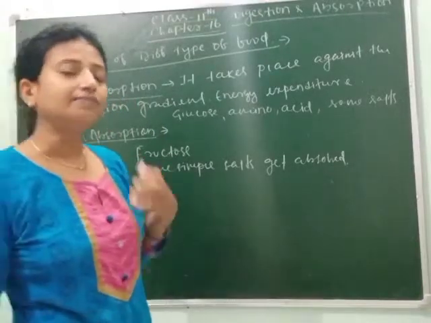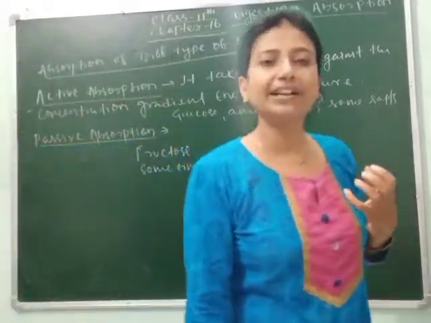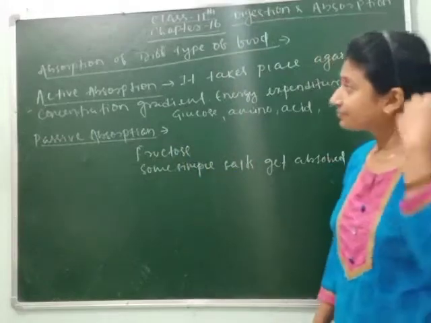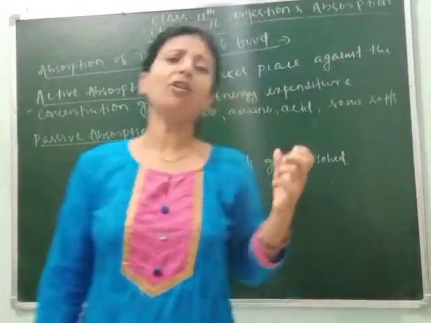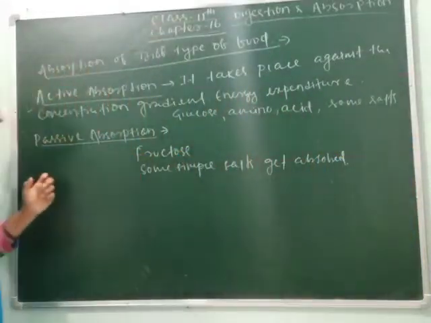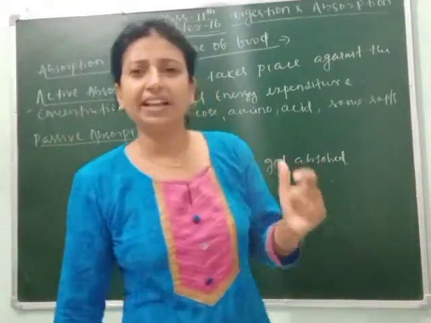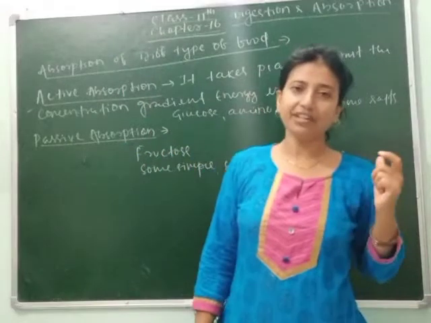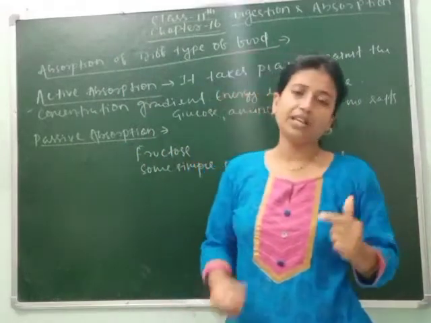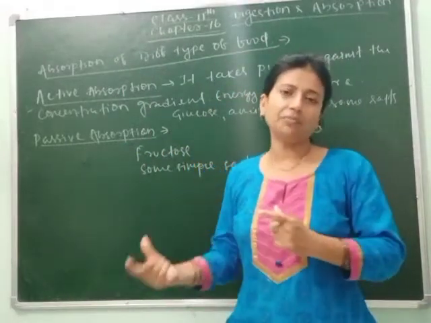As you know, the small intestine is the last site of digestion, and all the digested food gets absorbed in the small intestine. Clear? But in the case of fats, fats can't be absorbed directly by the blood.